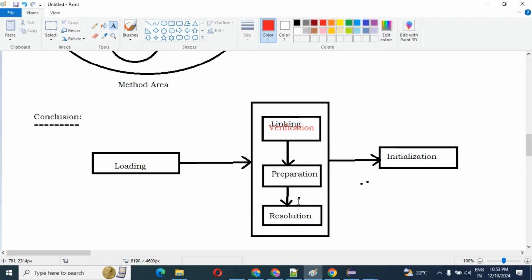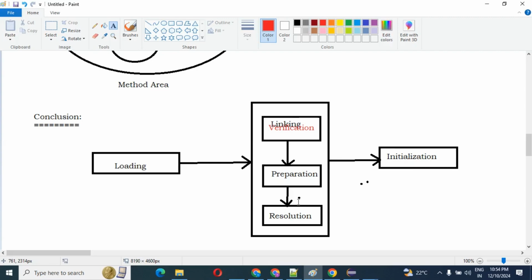Sometimes it is done step by step, meaning loading, then linking, and initialization, but sometimes it can be done in parallel. It depends upon the JVM internal implementation. Most JVMs perform these activities step by step, one by one, but it all depends upon the internal implementation of the JVM. We can't say whether it will be performed one by one or in parallel.